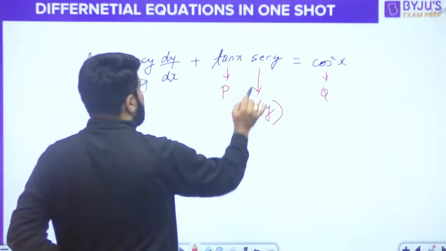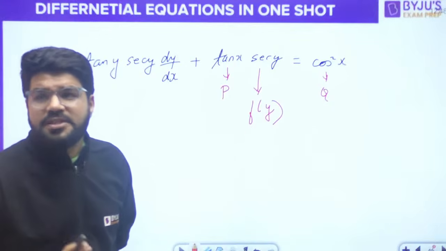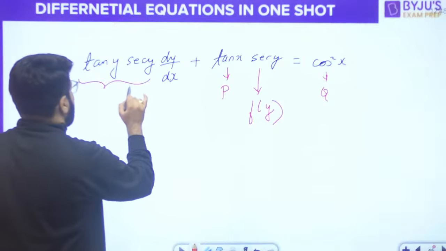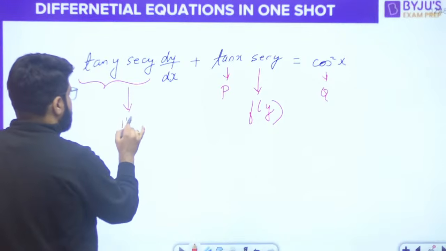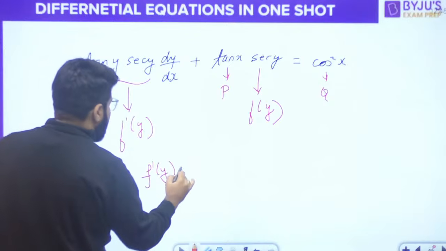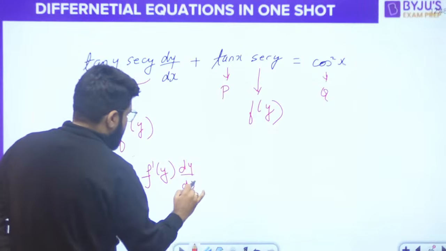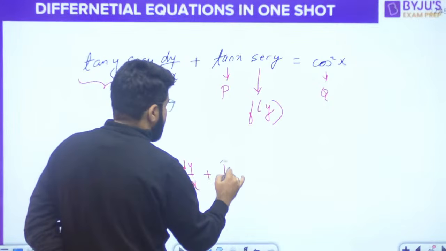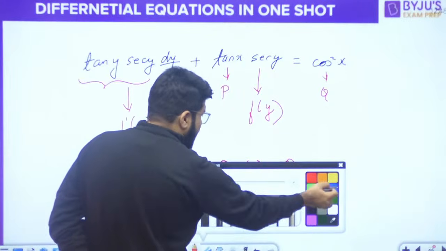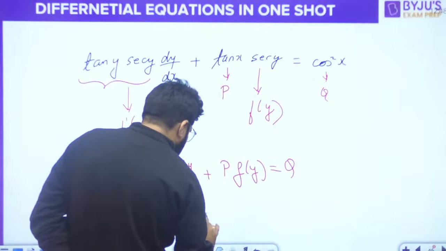So look, what is the differentiation of sec y? Differentiation of sec theta is sec theta tan theta. So that is why this automatically becomes the derivative of y. And then you have the form f dash y dy by dx plus p into fy is equal to q. And how to solve it? I told you how to solve it.